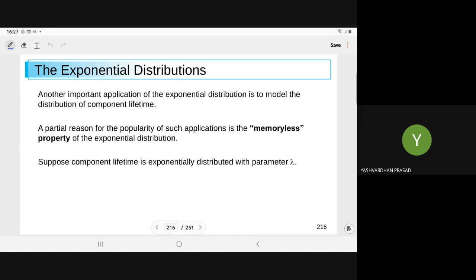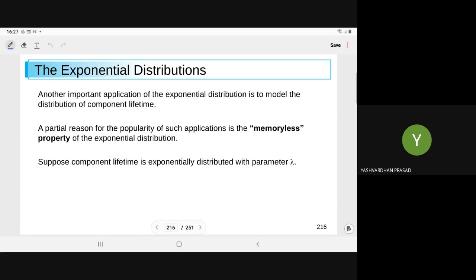Then after, I have told you the most important part of the exponential distribution is this property, due to which we have so many applications. Another important application of the exponential distribution is to model the distribution of the component lifetime.